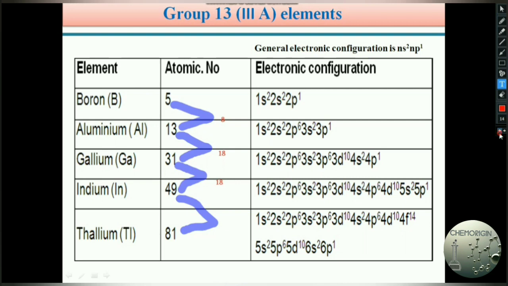So 13th group elements are total 5. Those are boron, aluminium, gallium, indium, and thallium. Their general electronic configuration is ns2 np1. So I hope students are familiar with this slide.